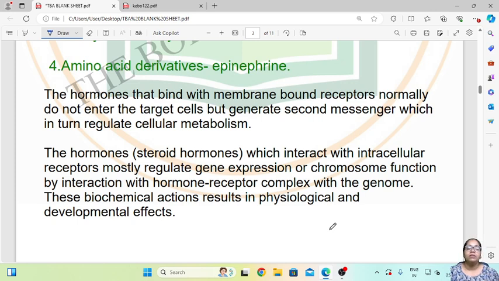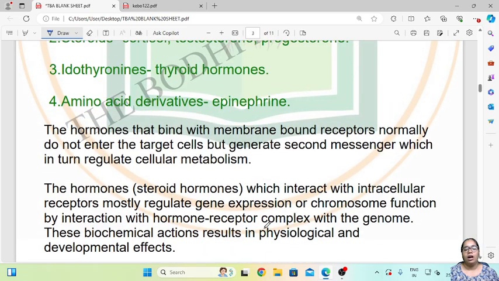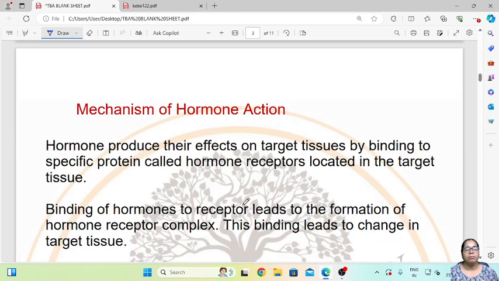The steroid hormones, which interact with intracellular receptors, mostly regulate gene expression or chromosomal functions by interacting of the hormone-receptor complex with the genome. This biochemical action results in physiological and developmental effects. So steroid hormones are basically responsible for gene expression, and they will act on the genome, that is the genetic material. This is how the mechanism of hormone action happens.